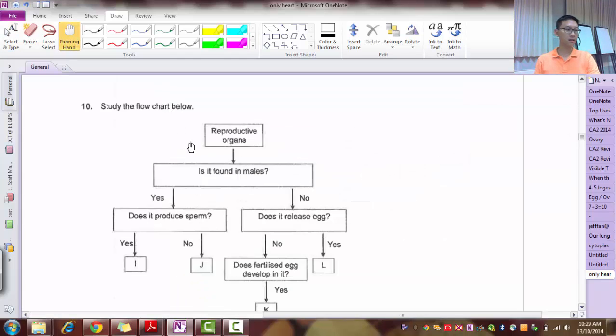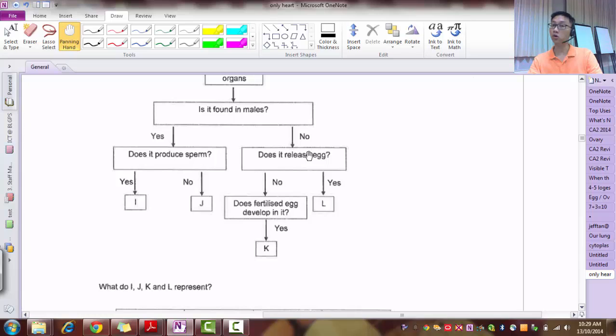Right, question 10. Study the flow chart, so let's study it. Reproductive organs, is it found in males? Yes. Does it produce sperms? Yes. And then it becomes I. Does it produce sperms? No, it becomes J. So you should have some inkling of what I and J are already.